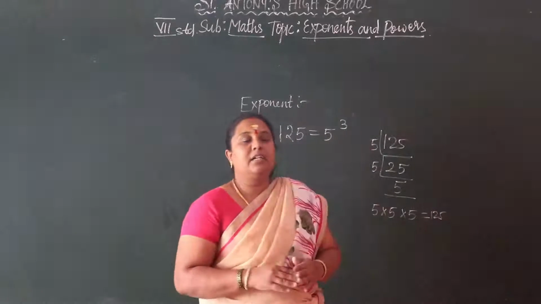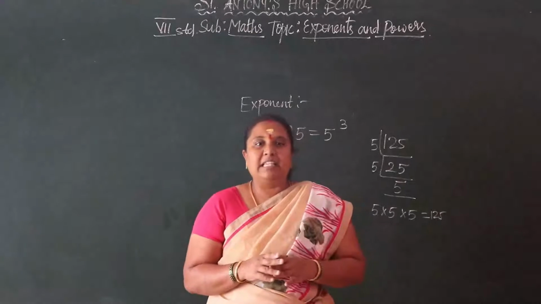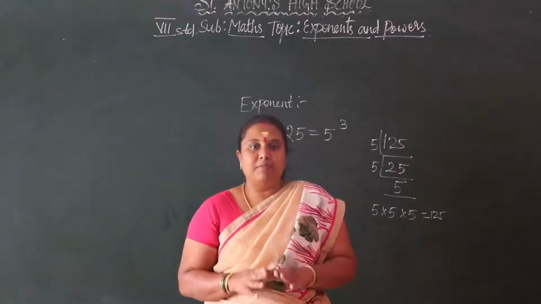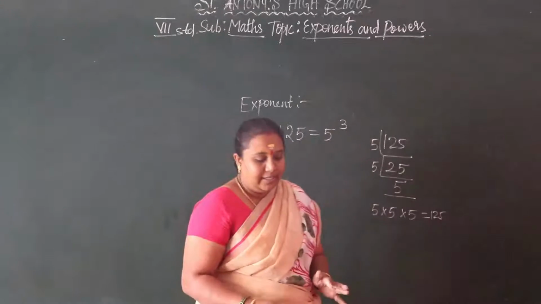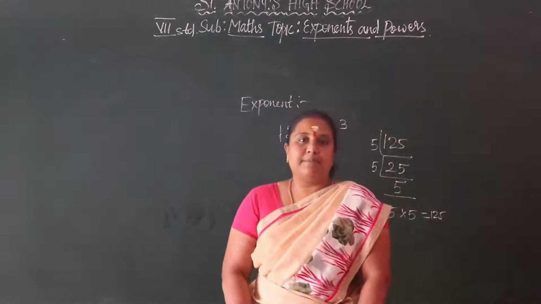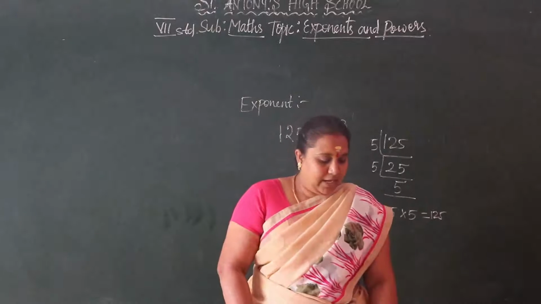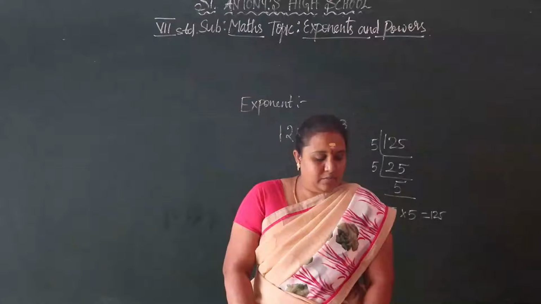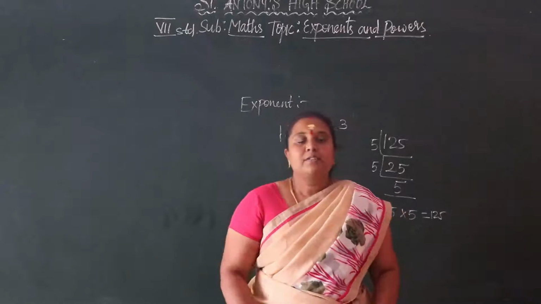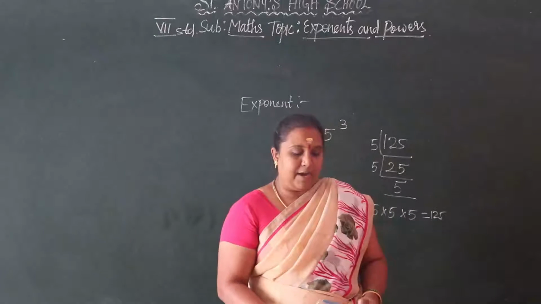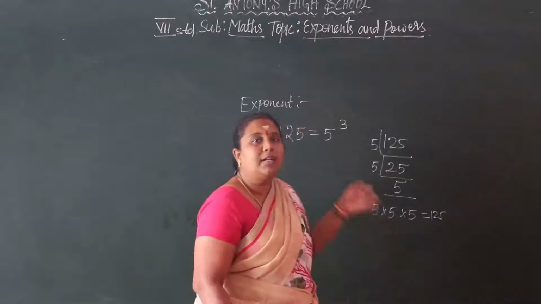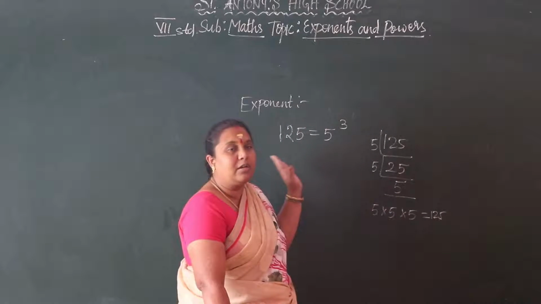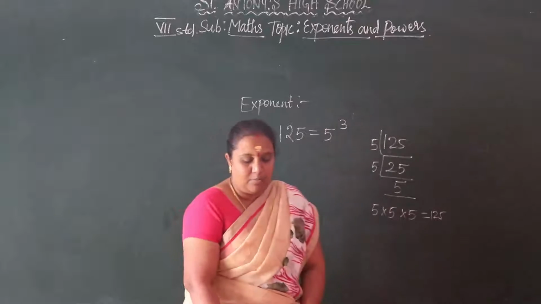So we have to write the short form by using the exponents and powers of the given numbers. Let us learn this in this chapter, briefly. Then you have the example problems. You have example 1 on page number 99. I hope you all understood by these two examples. Now let us move on to the example problems.